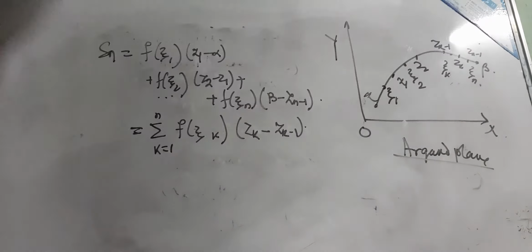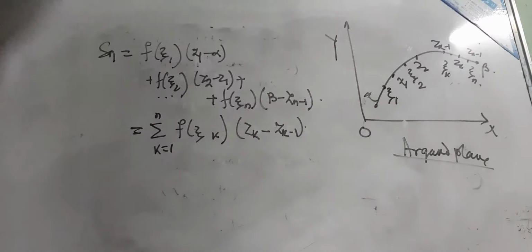If we increase the number of subintervals, then this summation changes to the integration.